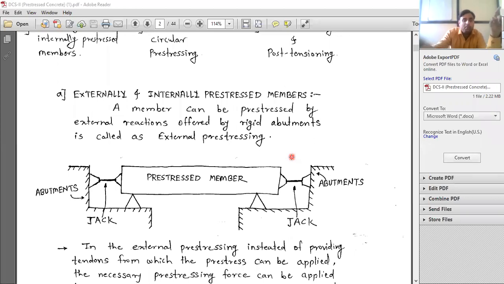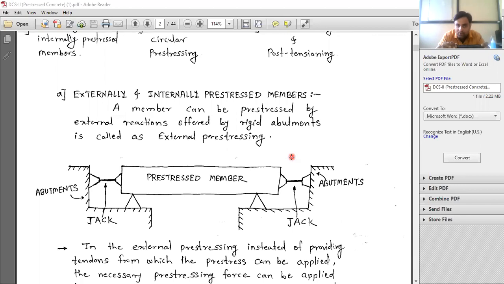Okay, this member is already casted, steel is placed, concrete is placed, it is hardened, it is getting its strength. And then we apply the pre-stressing force on this member directly. Okay, या member वरतीच आपण apply करतोय pre-stressing force. So that is called as external pre-stressing.